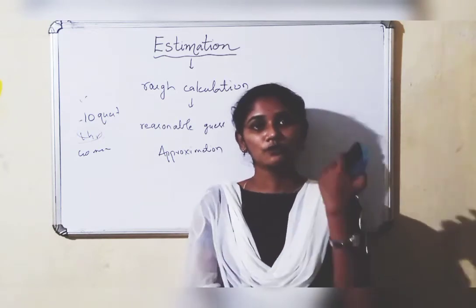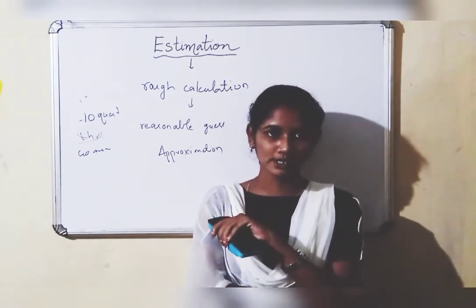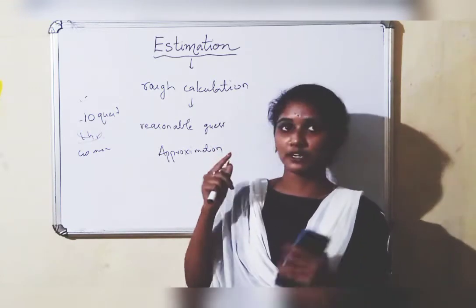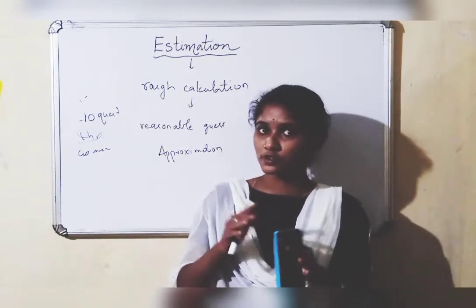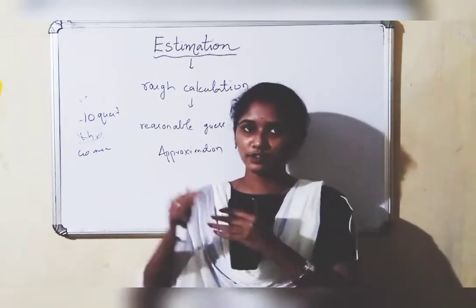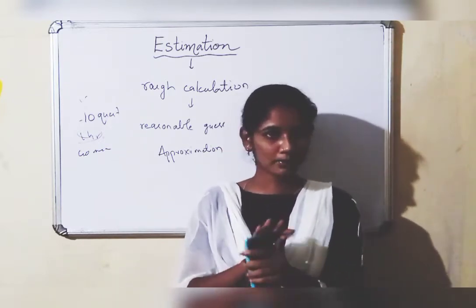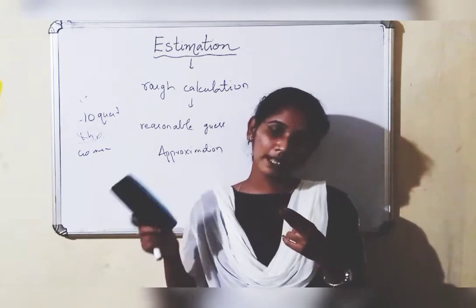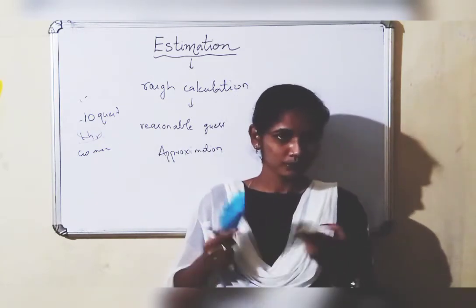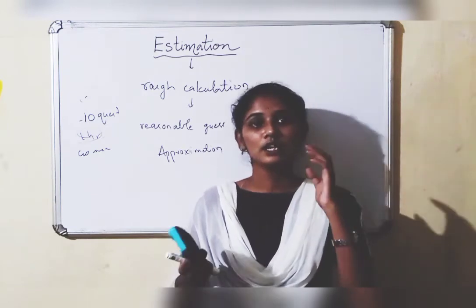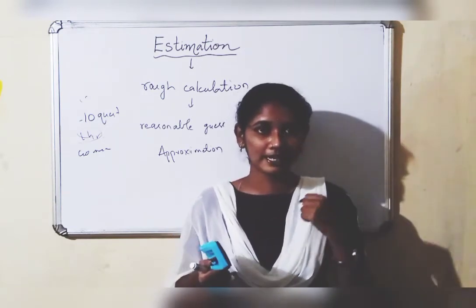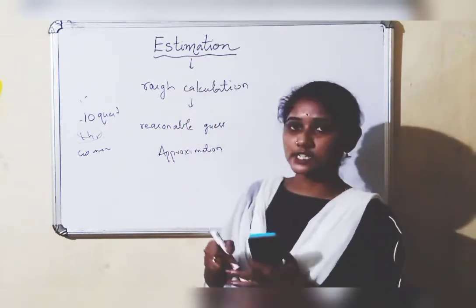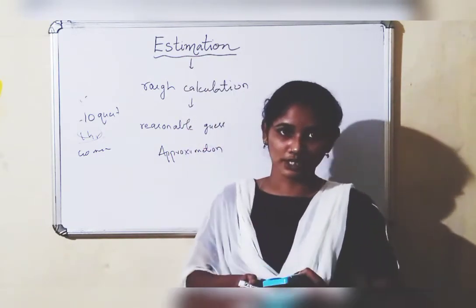If you want to buy a few things from the general store, if you want to buy many things, you will estimate how much amount it will be. It will be 2000 or 3000 or 4000. You will think of some amount and then you will reach the shop. Without taking money, you won't reach, right? By taking 20 rupees, will you go and buy all the things in the shop? It's not possible. You will estimate how much amount it will take, right? So this is estimation. We use this estimation in many real life situations.